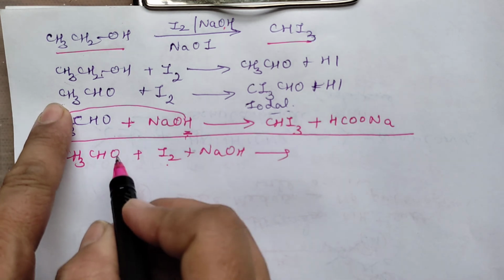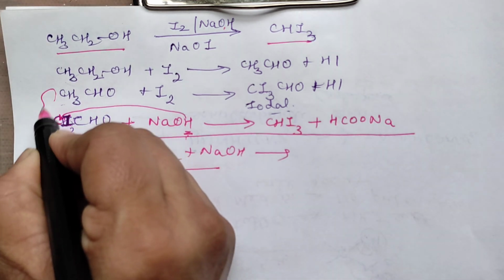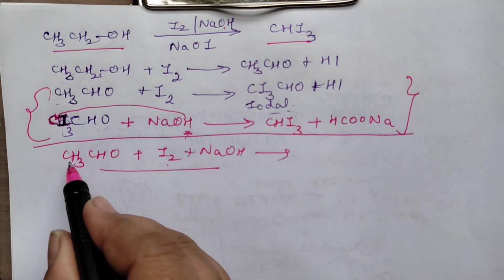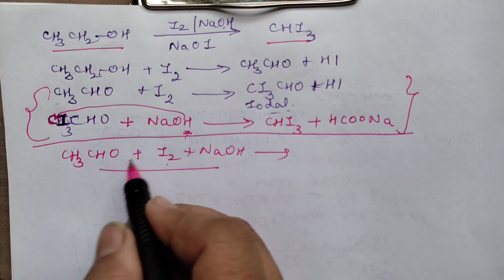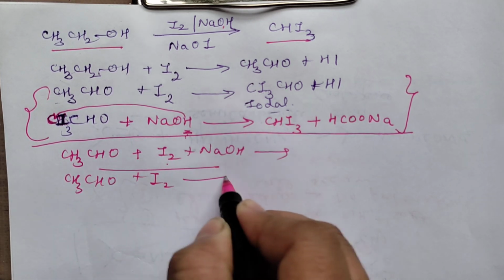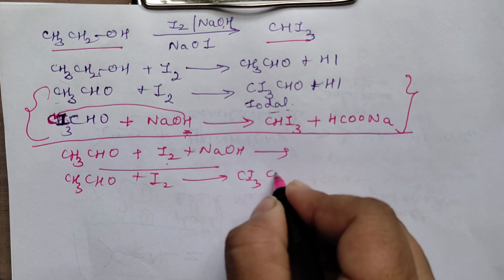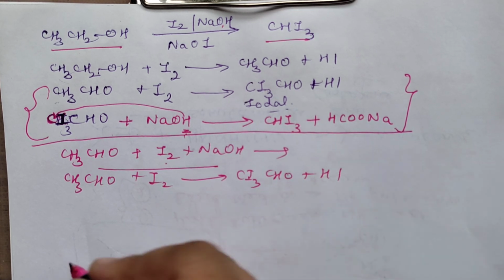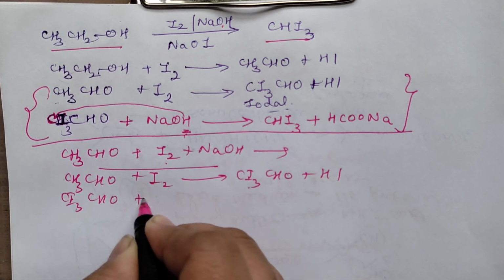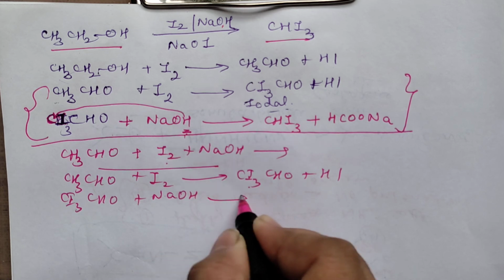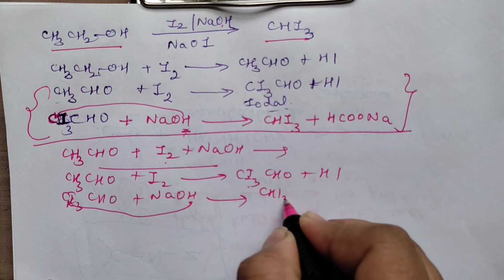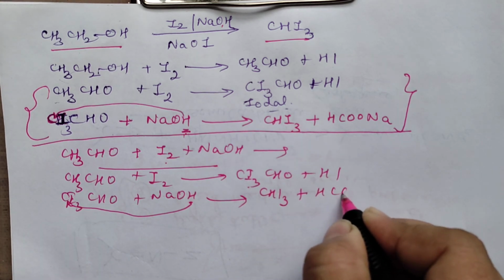Okay, I hope you followed now. In this particular case, you'll be writing only these two equations. So what will be the equation? Aldehyde with iodine. First step, this aldehyde, CH3CHO, will react with iodine and form CI3CHO, that is iodal. Now this iodal, CI3CHO, will be reacting with NaOH, and I told you one H from here you take between carbon and iodine, that is CHI3 plus HCOONa.